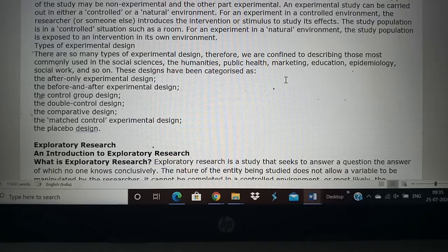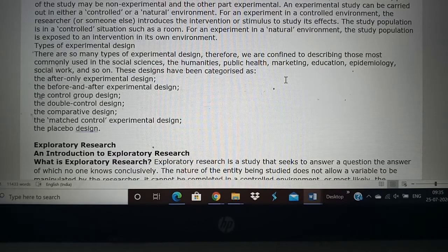Placebo means when you do an intervention with a substance which has no effect. For example, if you are trying to check whether metacin cures fever, in one group you are giving metacin to fever patients, and the other group you are giving a tablet which is only a vitamin tablet or which has no effect. It could be chalk or something which has no effect at all on the human body.